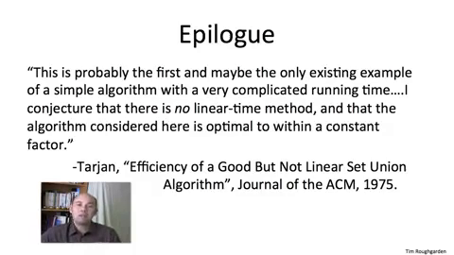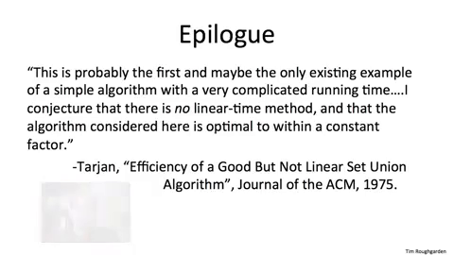But theoretically speaking, we have not proven a linear time bound on the amount of work done by the union-find data structure. So the Pavlovian response of any algorithms researcher worth their salt would be to ask, can we do better? And we could ask that question in a couple different senses. The first sense would be, well, maybe we can have a sharper analysis of this exact data structure. Maybe union by rank and path compression is sufficient to guarantee a linear amount of work. After all, we didn't need to change the data structure. We only needed to change the analysis to sharpen the log star bound to an alpha of n bound.